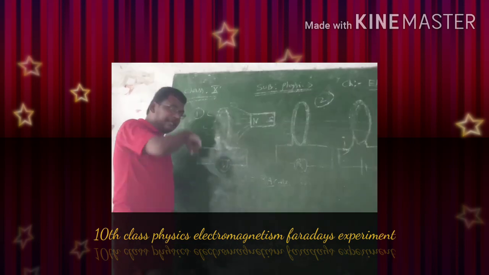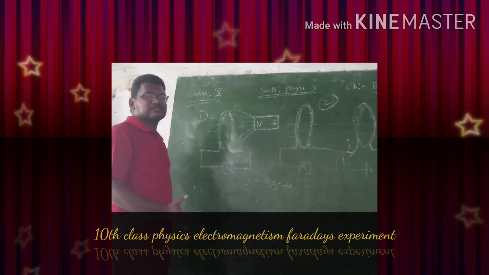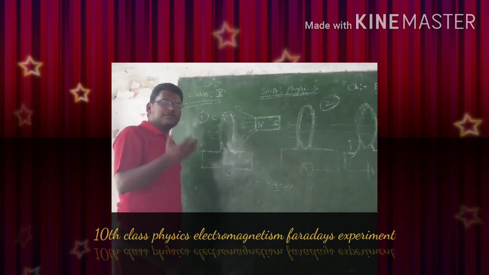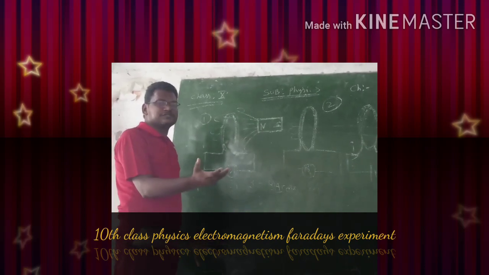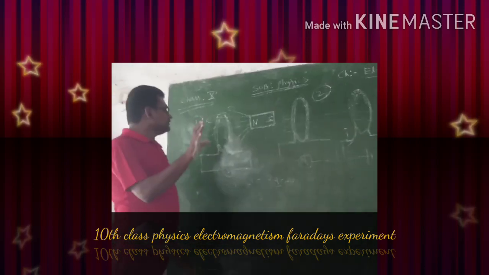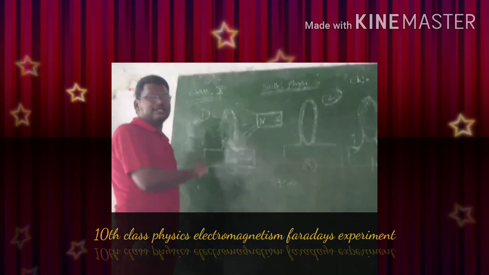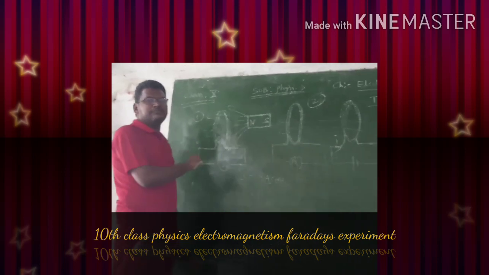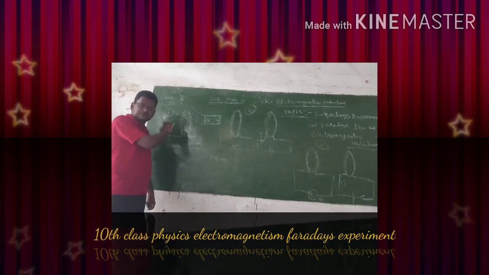That means the rate of change of magnetic flux induces the electric current. If there is an electric current, there is an EMF, a driving force. So this is the reason for the generation of electric current, for inducing an EMF in the coil even if there is no source.